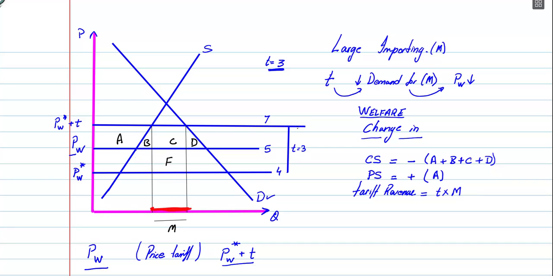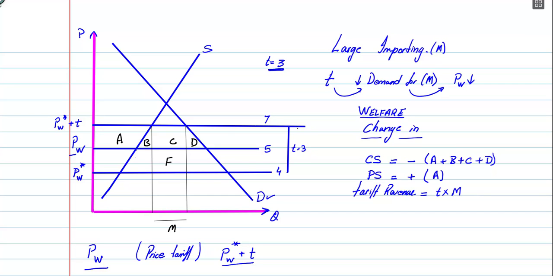What about tariff? Well, this is where we make mistakes sometimes. If you're in a rush, we tend to think that this is the tariff, so this is the tariff revenue because this is what it was in the case of a small country. But the tariff is being measured from the new world price, not the old world price. So the amount of tariff is this. It's PW star plus T. This is the amount of tariff.